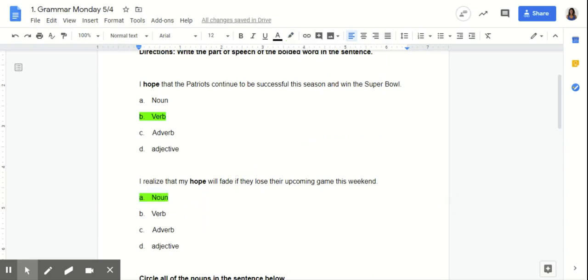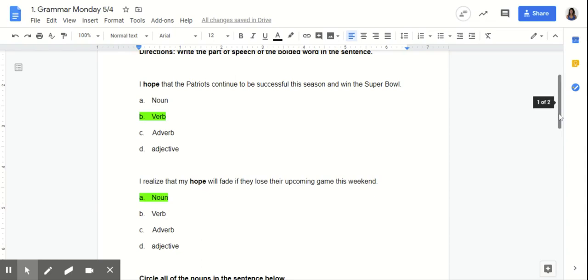This is a noun because it's a person, place, or thing. So hope is considered a thing in this sentence, like an idea, right? So it says, I realize that my hope. So my is showing ownership of this thing that she's hoping to get to. All right. So this is why the second version of hope in this sentence is used as a noun and not a verb.